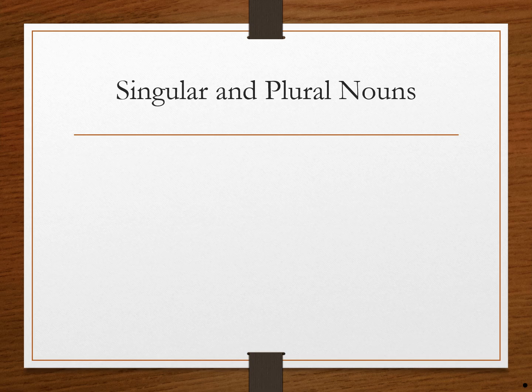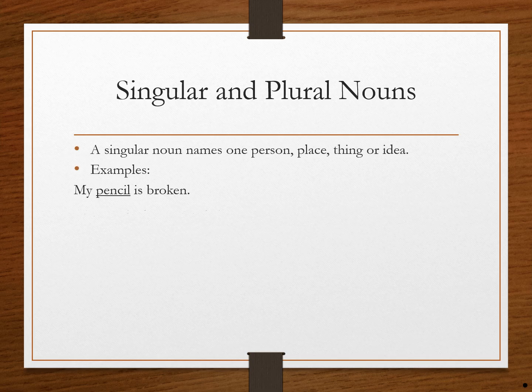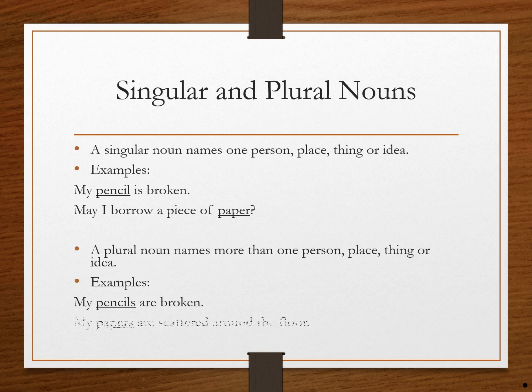Next one is singular and plural nouns. A singular noun names one person, place, thing, or idea. For example, my pencil is broken. May I borrow a piece of paper? A plural noun names more than one person, place, thing, or idea. My pencils are broken. My papers are scattered on the floor.